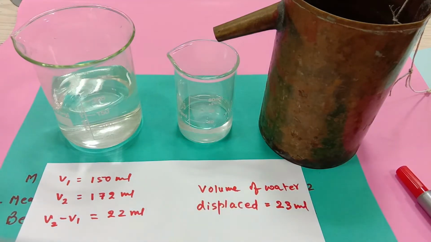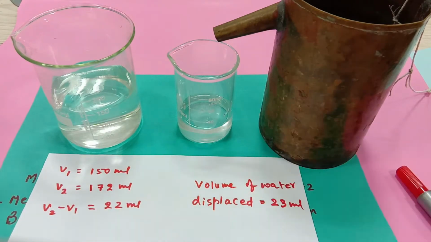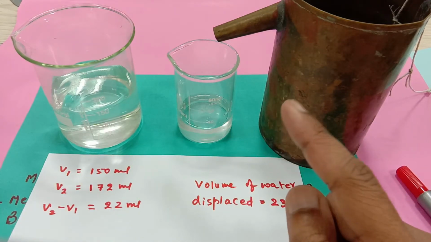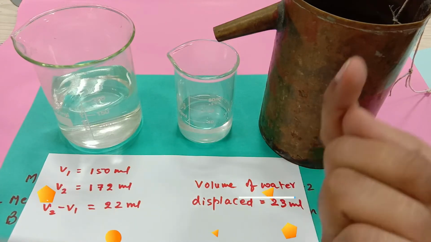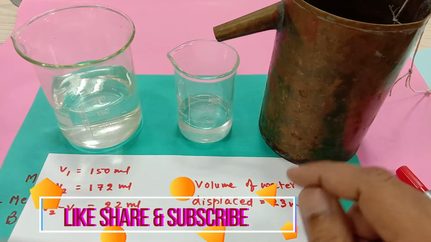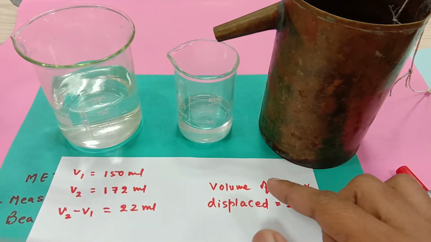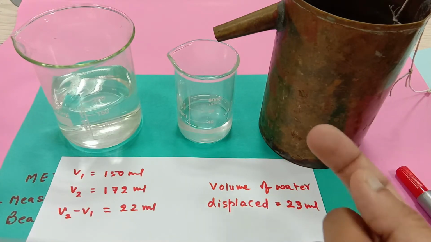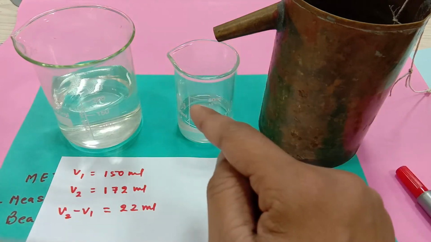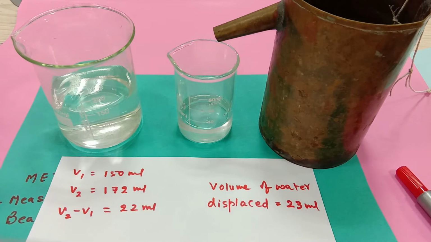Now we might have a question that this method is very easy compared to this method, but here when you immerse a stone in a liquid, the liquid is going to exert a buoyant force in the upward direction. That buoyant force, as per Archimedes' principle, is equal to the weight of the water displaced out. The weight of this water which is displaced out is equal to the buoyant force.